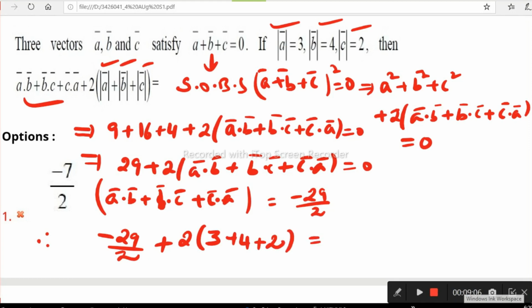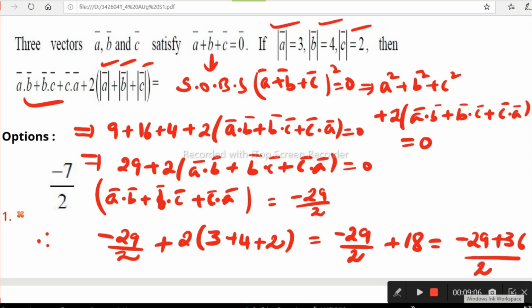Okay, you can answer here: minus 29 by 2 plus 3 plus 4 is 7, 7 plus 2 is 9, 9 times 2 is 18. By the LCM, minus 29 plus 36 by 2 we can get. That is the resultant: minus 29 plus 36 is 7, 7 by 2. This is the required result.